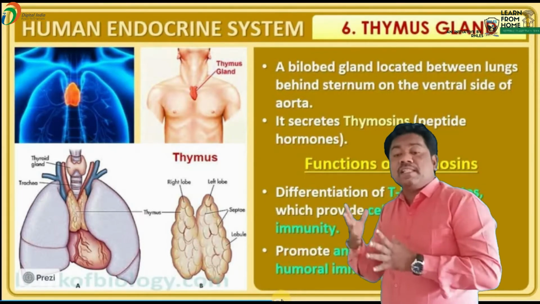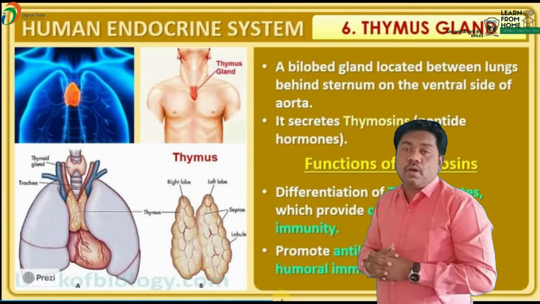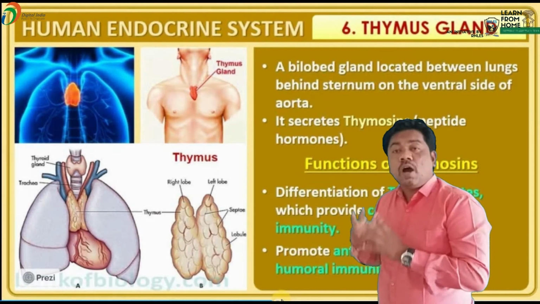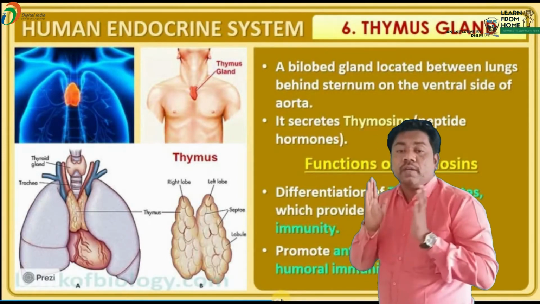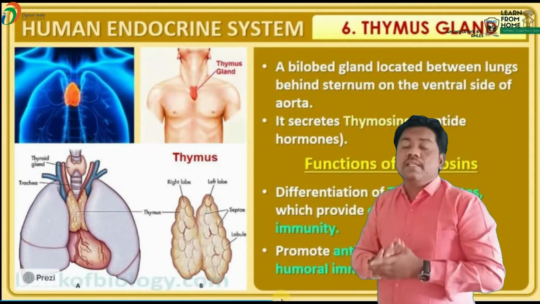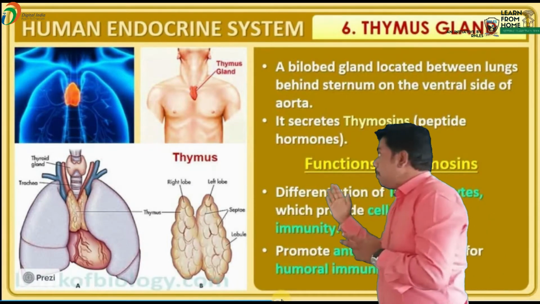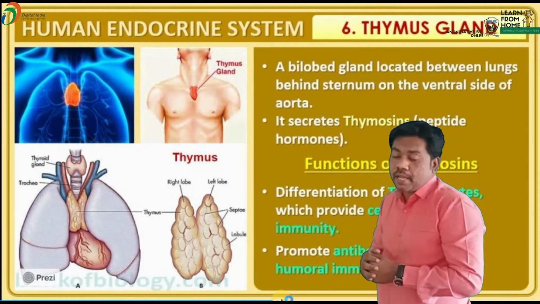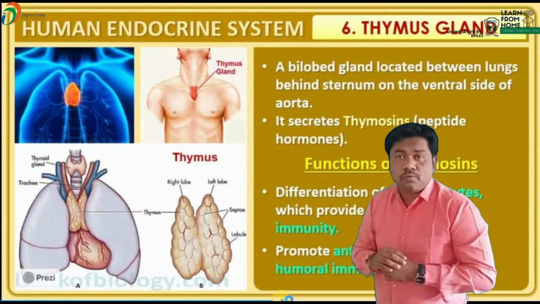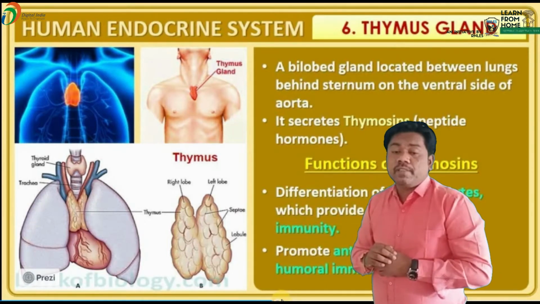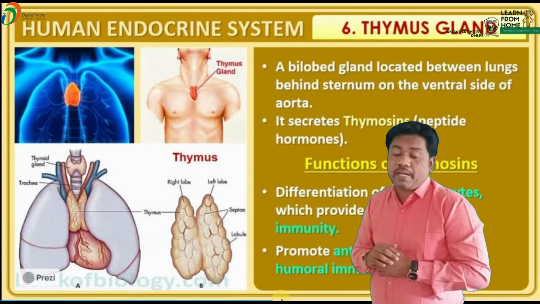This thymus gland is responsible for the production of a hormone. That hormone is known as thymosin. What is the gland name? Thymus gland. This thymus gland produces a peptide hormone, and that peptide hormone is known as thymosin. This is a very important hormone. What is the hormone name? Thymosin. It is composed of peptides, so that is called a peptide hormone.